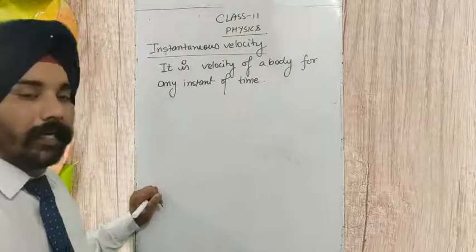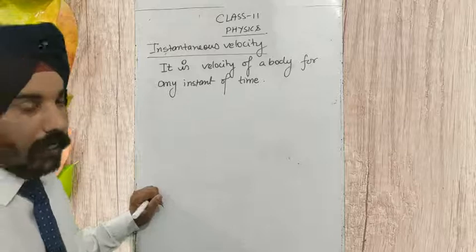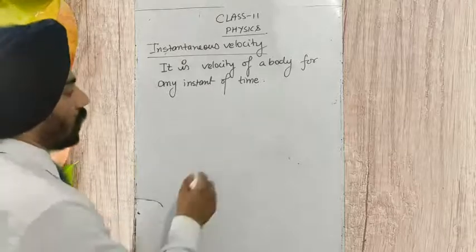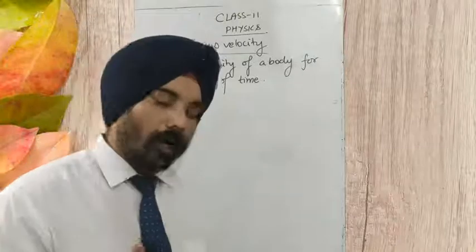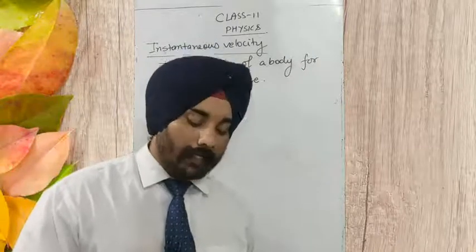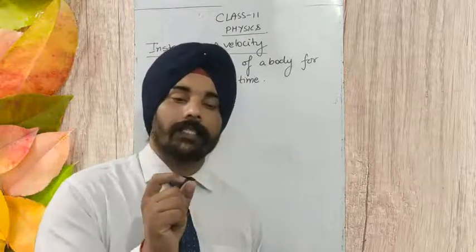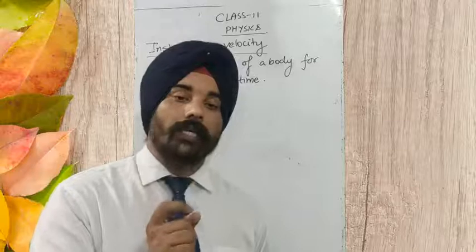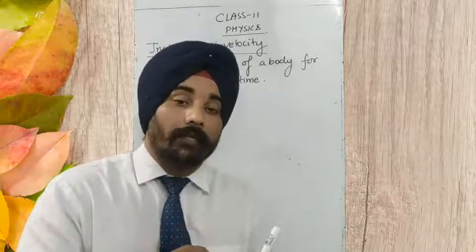Just now we have written the formula for average velocity, v average equals delta x upon delta t. How do we convert this formula for instantaneous velocity? Just now I told you an instant of time is a very short time, an infinitesimally small time interval.